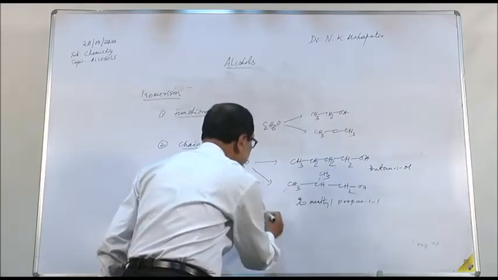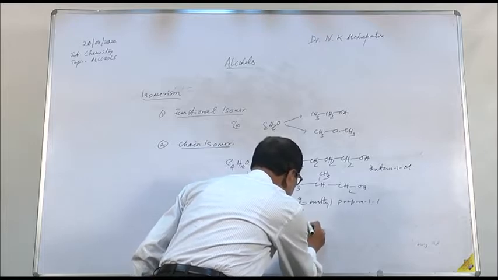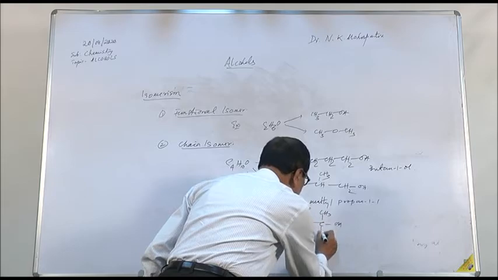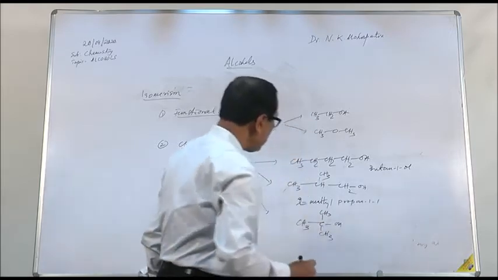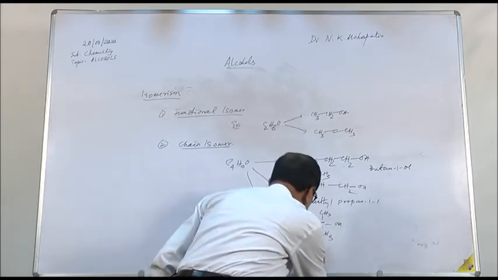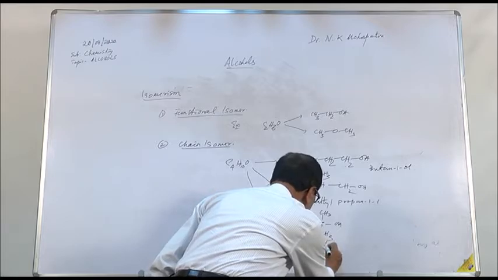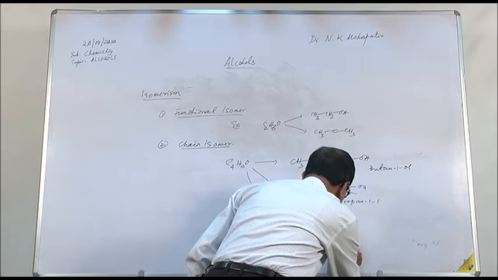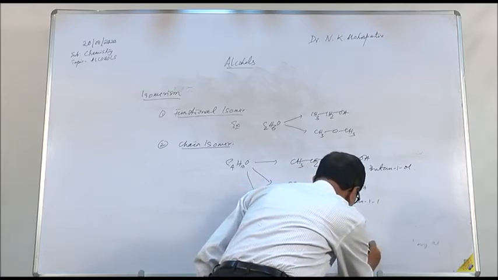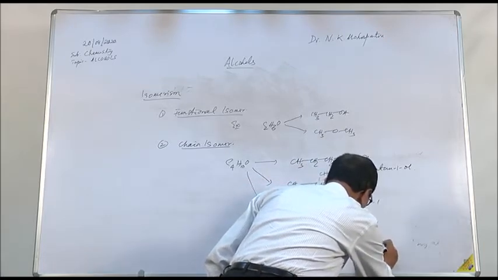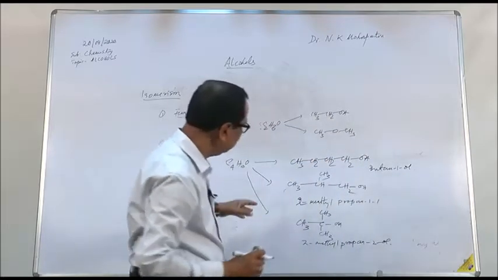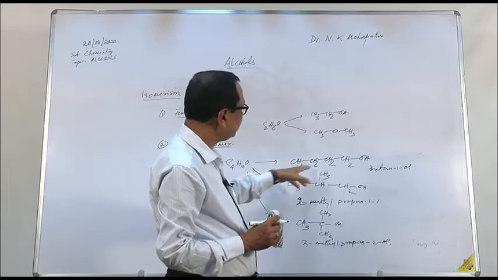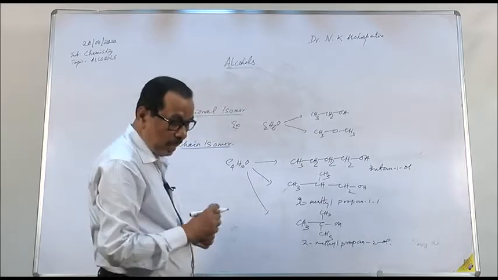Another structure is CH3C(OH)(CH3)CH3. This compound is 2-methylpropan-2-ol. Now you see here the chain length is different, the structure is different, therefore these are chain isomers.